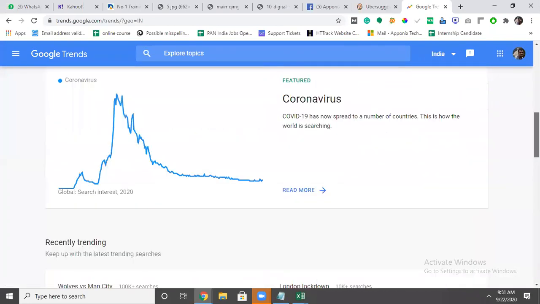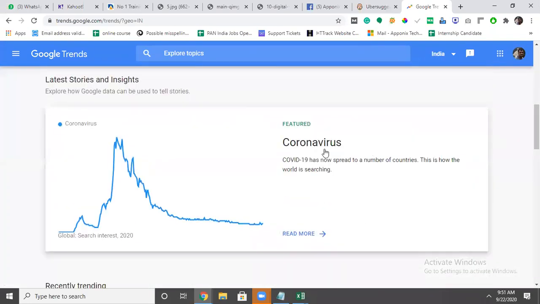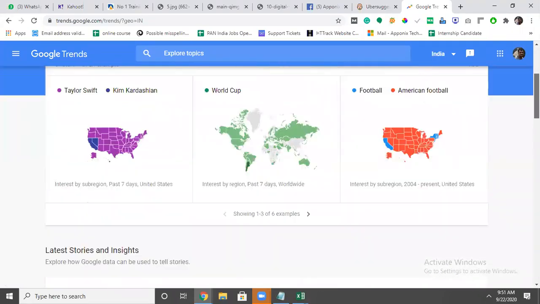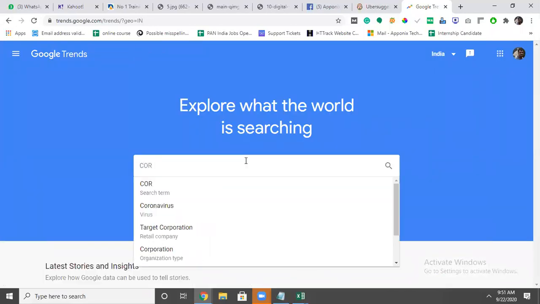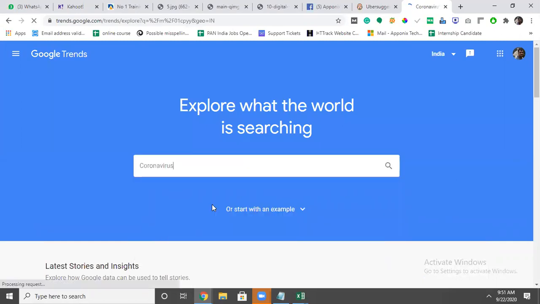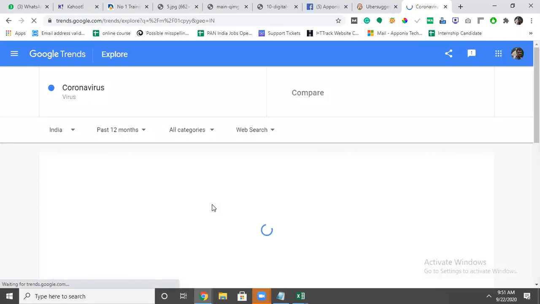Here, for example, you can see coronavirus. What trend are they showing? If you come here, it will tell. It was at its peak in March, April, May. After that, it came down. Let's see. I will now search something similar to corona. You will get to know what the trend is.